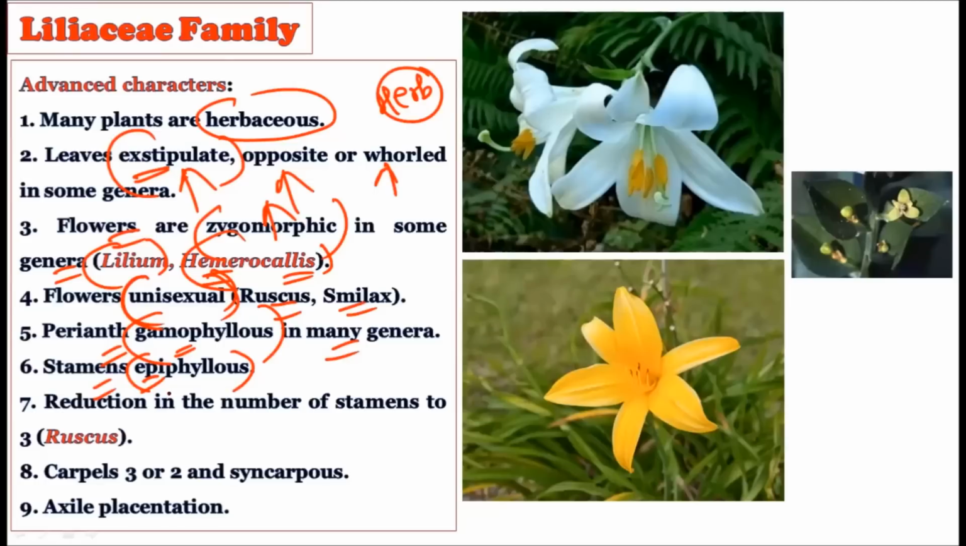an advanced character. Now the reduction in the number of stamens to 3 only, that is the A3 condition, is found in the Ruscus plant, and this A3 condition is considered advanced because a reduced number of stamens is an advanced character. On similar lines, the reduced number of carpels, 3 or 2, and the syncarpous condition, that is the fusion, is considered an advanced character. Then axile placentation is also an advanced character in the Liliaceae family. So all these points show how the Liliaceae family is an advanced family. Majority of the time there is a fusion, and due to this fusion, this particular plant family is considered an advanced family.